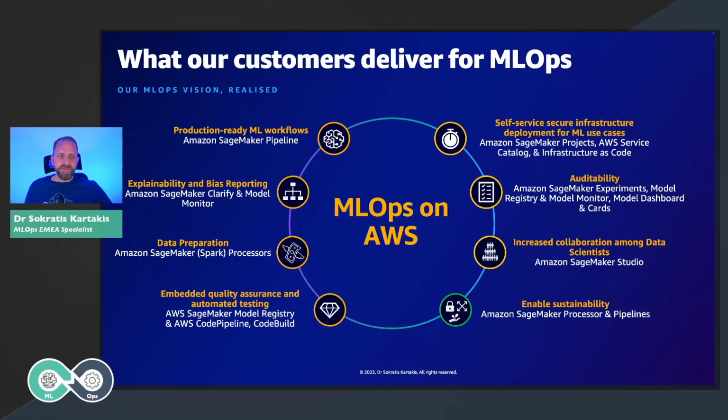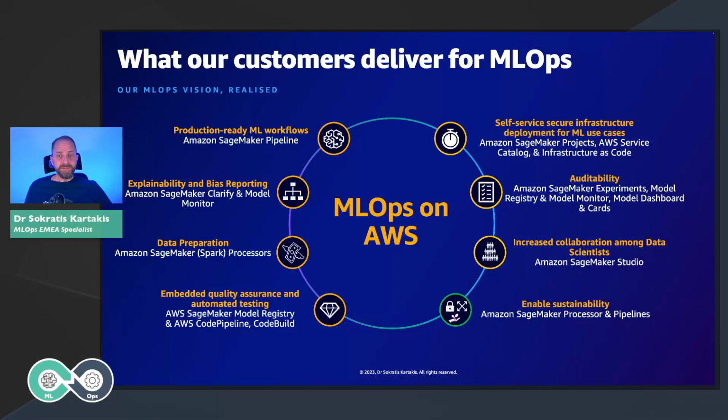Then the next step is about auditability. How can we achieve auditability with AWS and Amazon SageMaker? We have Amazon SageMaker Experiments and Model Registry, where we can see all the different metadata of the models, and we have some really important components like Model Dashboard and Model Cards that cover all the different aspects of models, alerting, and monitoring.